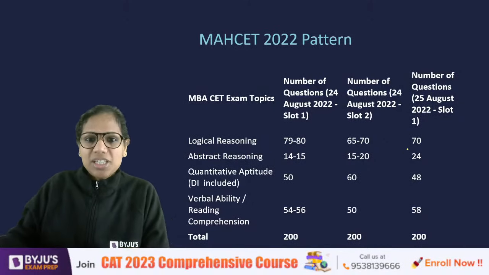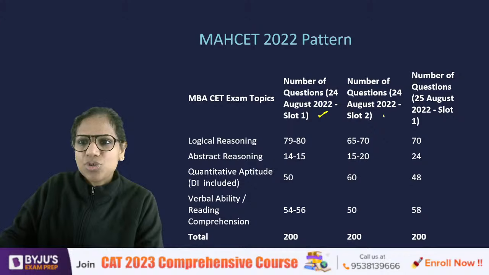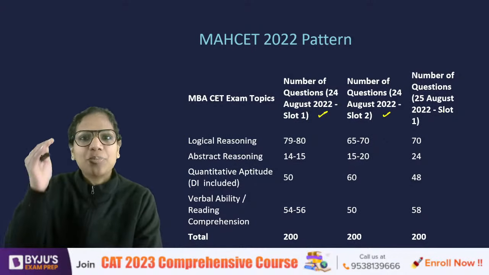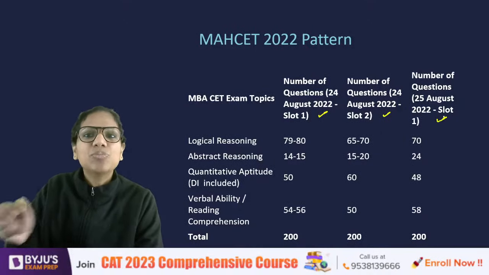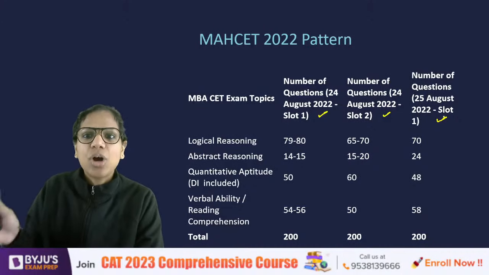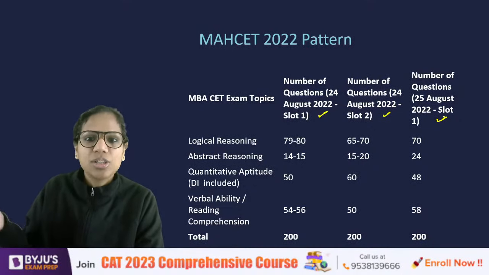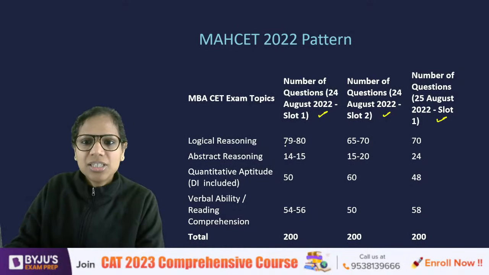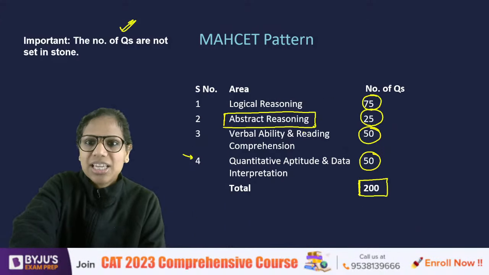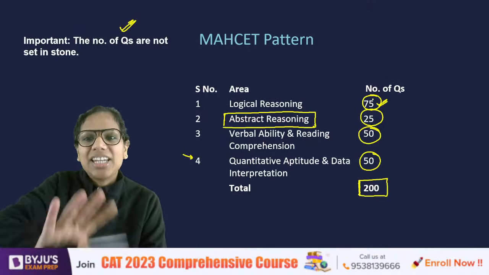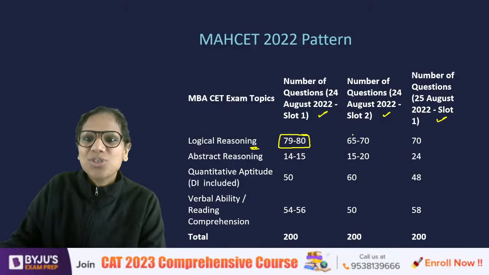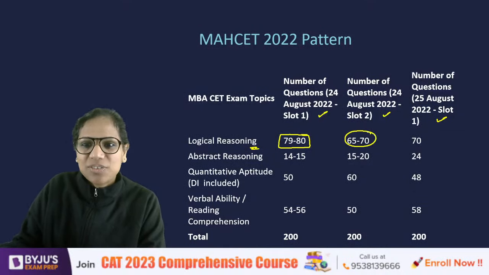Now, in 2022, I have just given you a glimpse of three slots, right? The paper happened on 3 days in 2022, and there were 6 slots in total. So I am giving you a glimpse of 3 slots just to give you an idea as to how the number of questions can vary across slots and across sections. So, for instance, in the first slot itself in logical reasoning, there were 79 to 80 questions as opposed to 75 that I have written here. So treat them as an average, right? And 10 questions here and there can happen. In the next slot it was 65 to 70, while in the third one it was 70.